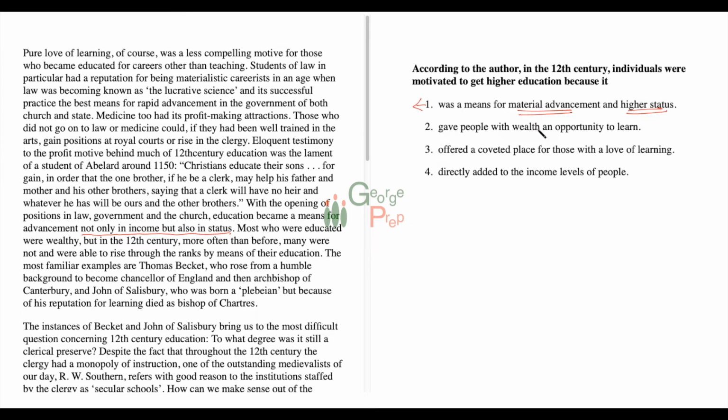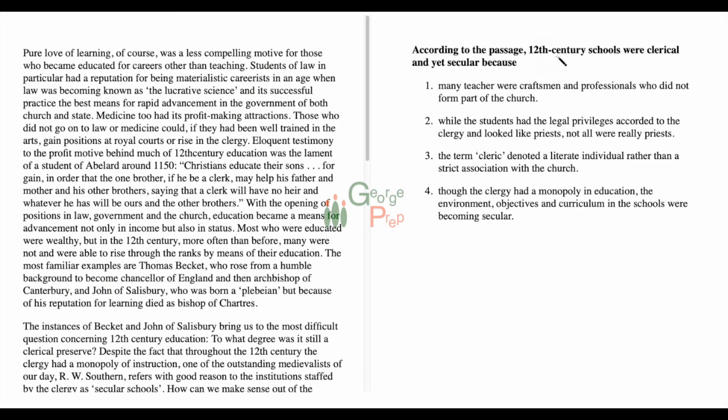Gave people with wealth an opportunity to learn. Even people without wealth looked at education as a means to get wealth and status. So I can get rid of option 2. Offered a coveted place for those with love of learning. Even people without love for learning did take to education in order to get better income and status. So we can eliminate this. Directly added to the income levels of people. That is true, but it is not saying anything about the status part. So 1 is the best answer we have for this.